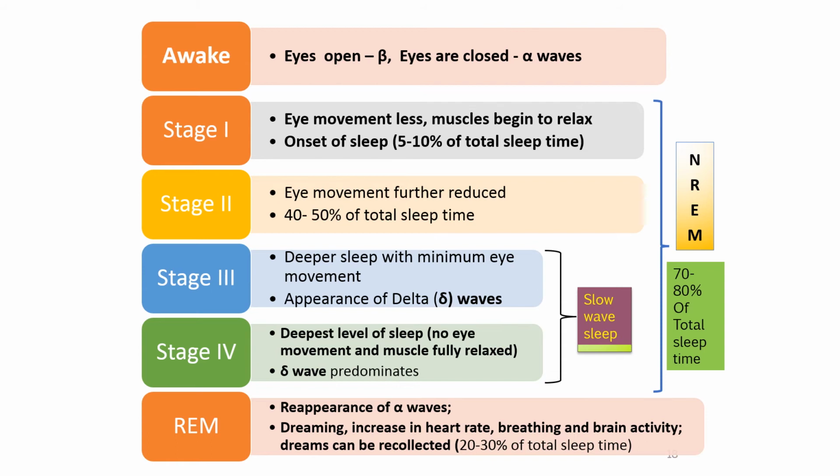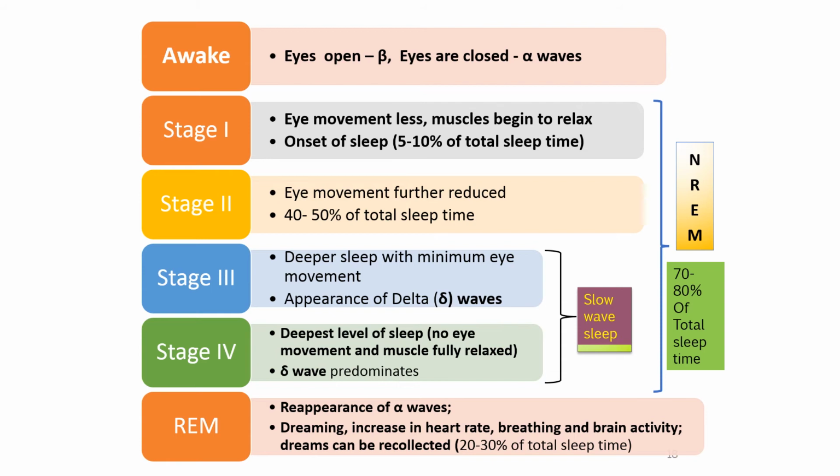Now stage 3 and stage 4 NREM are important for you to understand. We call them delta wave sleep or slow wave sleep. For a sound sleep, for a good sleep, stage 3 and stage 4 NREM are important, apart from REM. Stage 4 NREM is the deepest level of sleep.